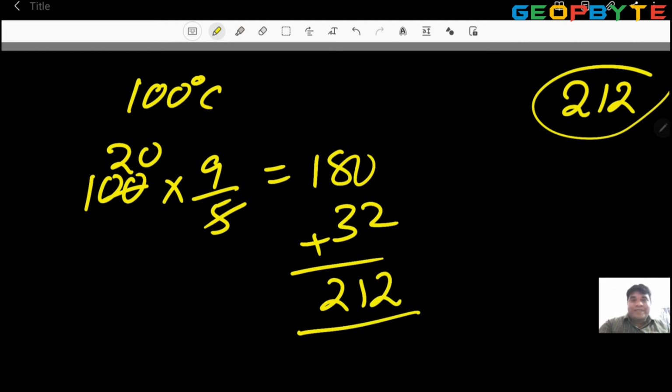Got it, students? Because 0 degree Celsius is equal to 32 degree Fahrenheit. That point you remember first. Celsius is a small value, Fahrenheit is a big value, number-wise. Okay? Next, a small example.